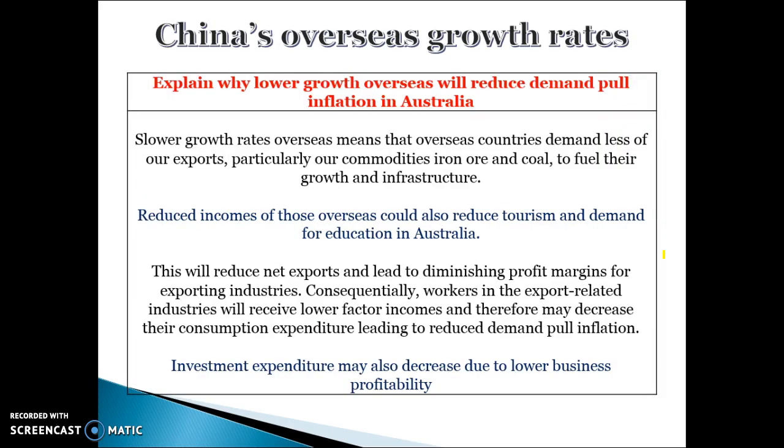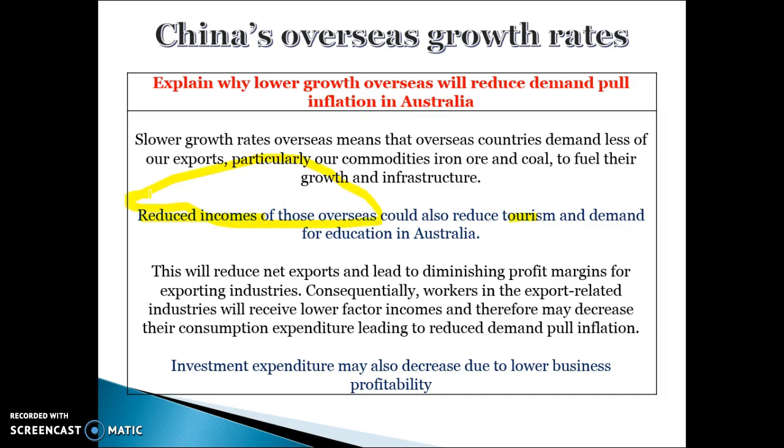China's overseas growth rates, lower growth rates overseas will decrease demand pull inflation. So lower growth rates overseas means that other countries demand less of our exports, particularly commodities, iron ore, etc. That can lead to reduced incomes for Australians and can also reduce the demand for tourism and education in Australia. So this is about reduced incomes overseas.